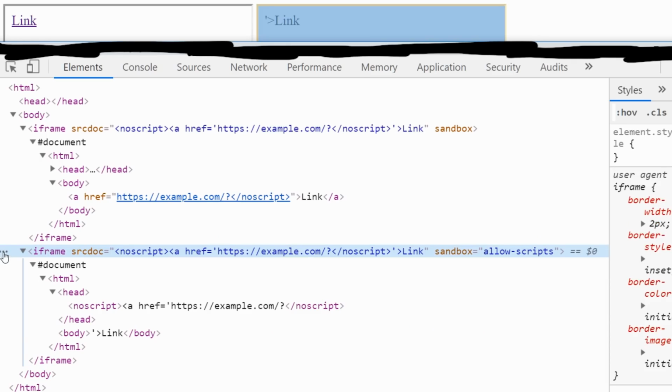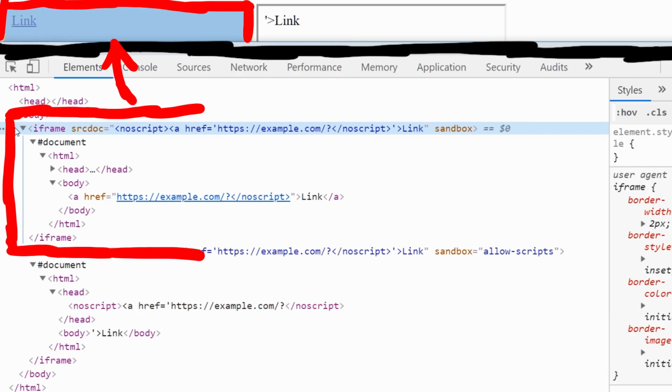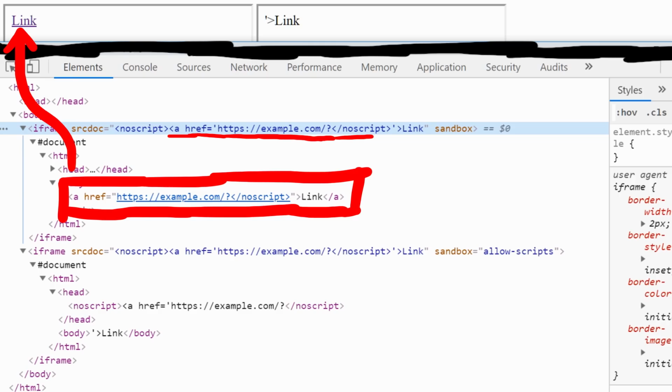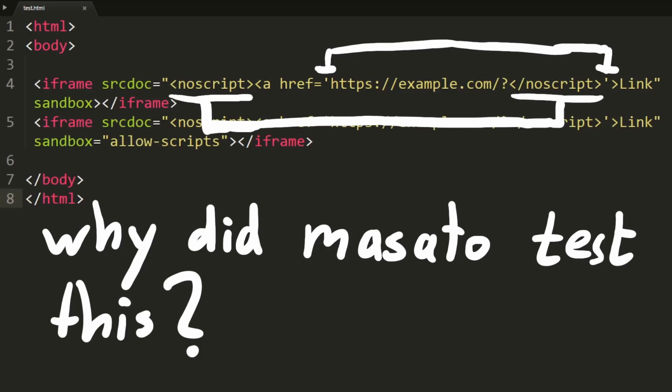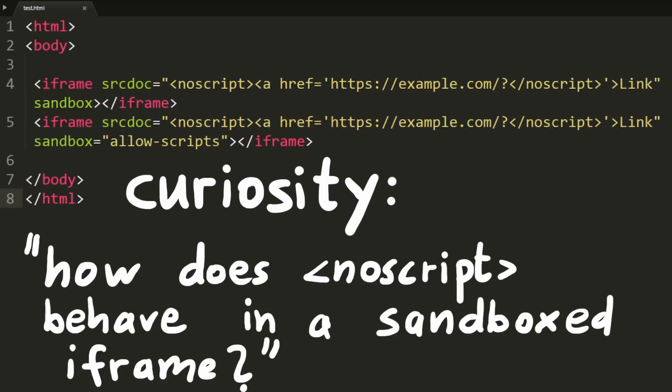So here we have the two worlds, a world with JavaScript enabled and a world with JavaScript disabled. As we know since last video, this is what we expected the behavior of NoScript to be. If scripting is disabled, it parses HTML children nodes. If scripting is enabled, it will ignore anything in it, it's just unimportant text in this case. Why did he test that a few years ago? No clue. That's probably just the curiosity of a researcher, asking himself, how does NoScript behave in a sandboxed iframe when scripting is disabled, but the browser itself would support scripting? Anyway, we have one clue of the puzzle.